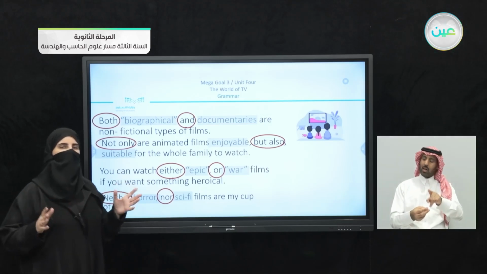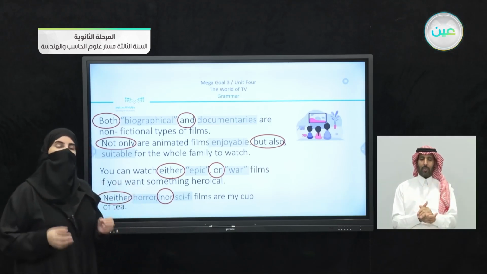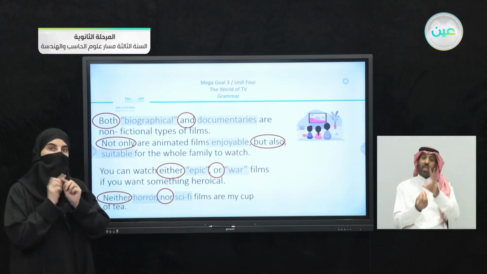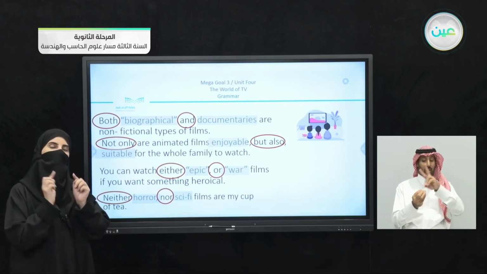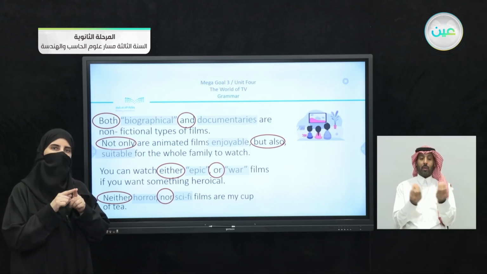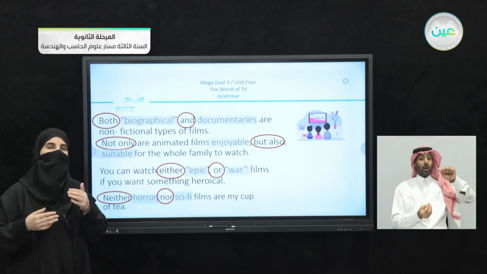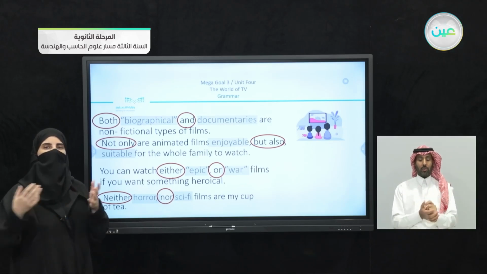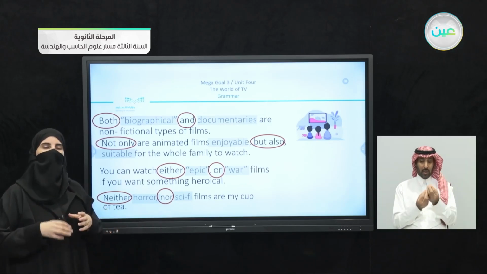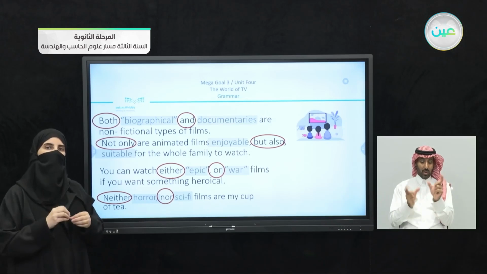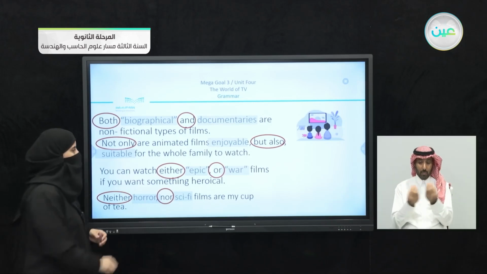Of course, all of these sentences are incorrect. You must use the paired conjunction with it. So both always comes with and. Neither always comes with nor. Either always comes with or. We cannot change the paired conjunction, and they must be used together in the same sentence.